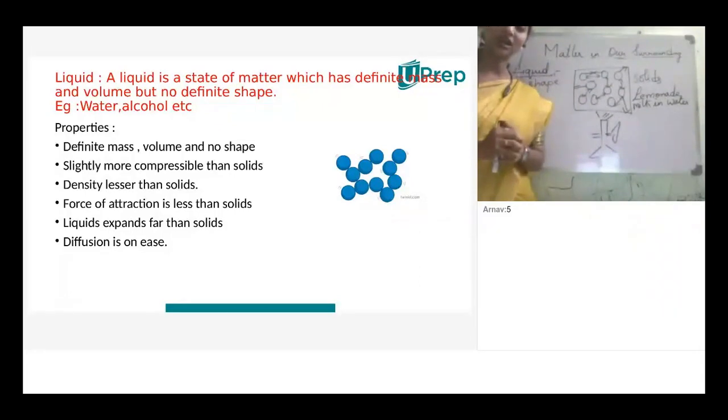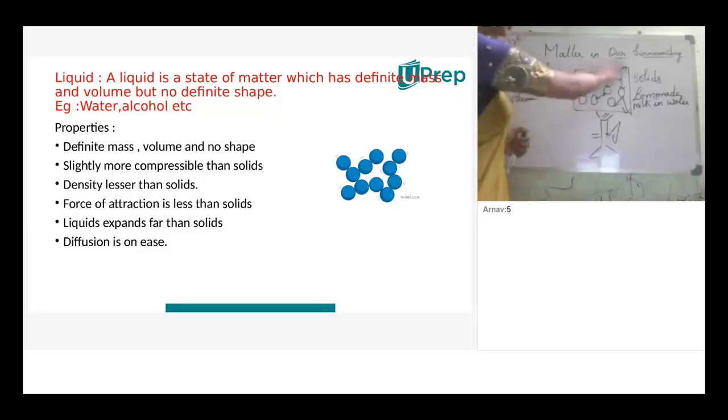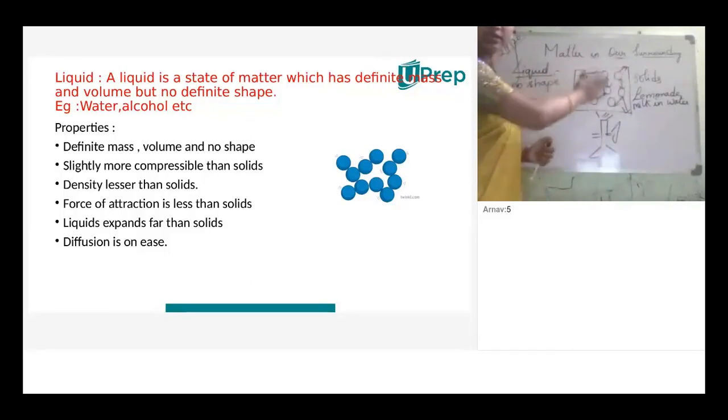We can compare with the top mark and the least one. Then only we can know the level of that particular classroom. Yes or no? So that's why we are comparing with solids. Have you seen the arrangement of the molecules in liquids? Yes, ma'am.